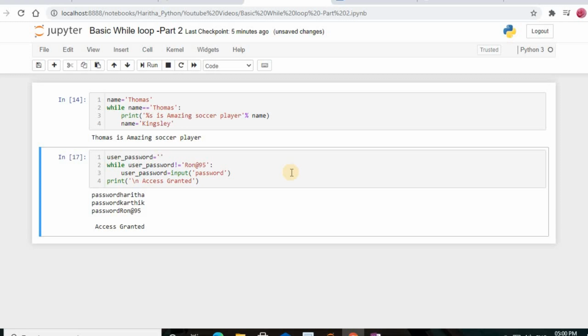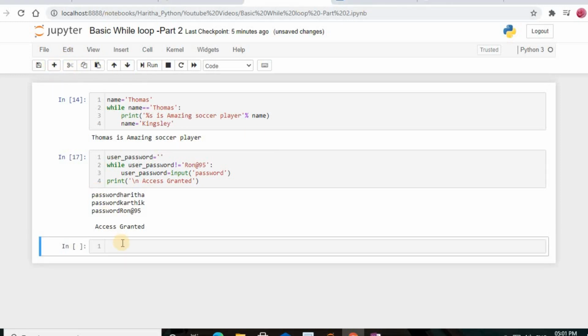Now let us consider one more situation where we wish to print out the squares of all the integers from 1 to 10. We are going to write code for that. In this case we need to iterate over all the values from 1 to 10 and calculate and print out the squares. How exactly can this be done using a while loop? We'll see now. I'm just going to take a variable num. You can take any variable. I'm going to use num equal to 1.